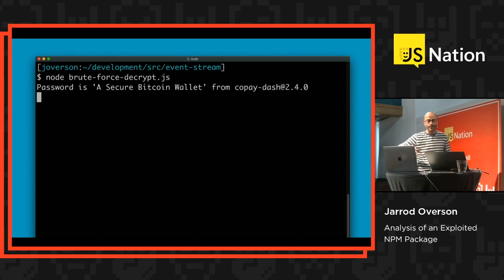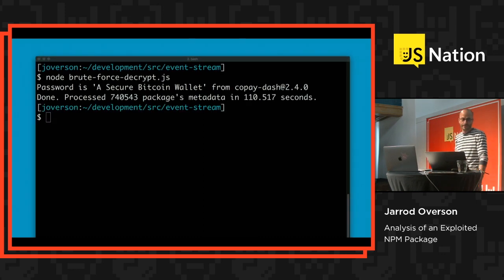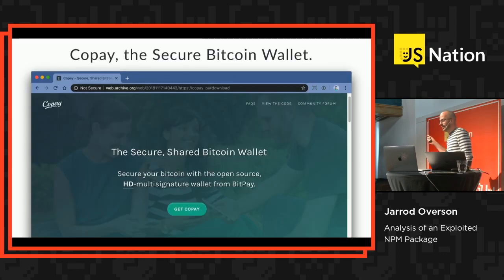Now, of course, it's targeting Bitcoin, because what doesn't target Bitcoin at this point? It's relatively unexciting to me, because I would have expected something more beautiful. This was targeting the Copay Dash wallet, a secure Bitcoin wallet for you to keep all your fancy crypto. Probably shouldn't do it anymore, though. Probably should move to a different one.